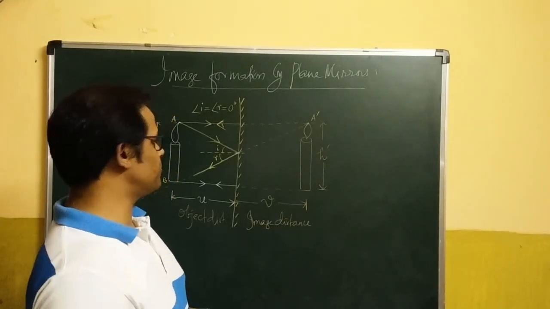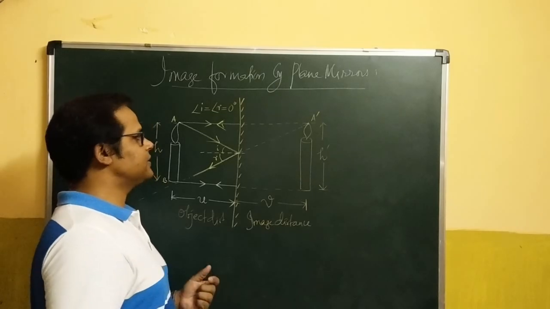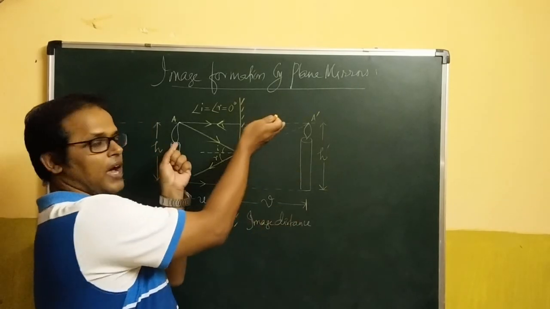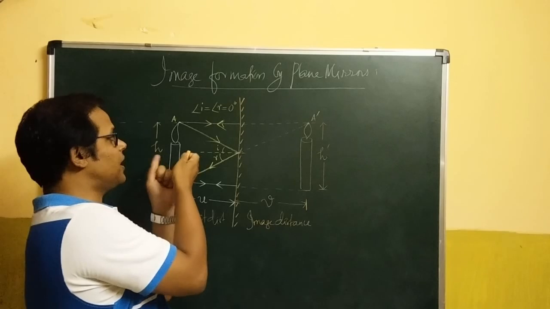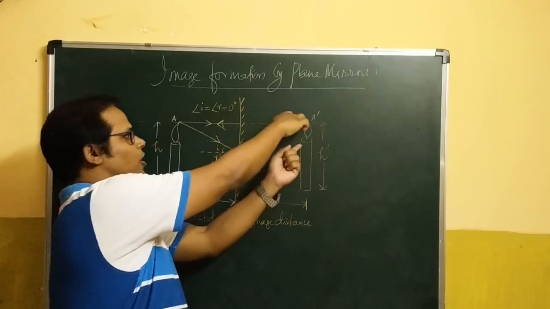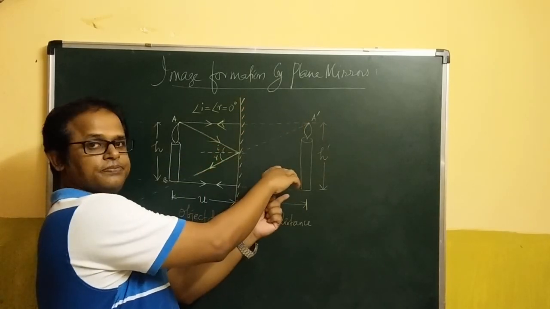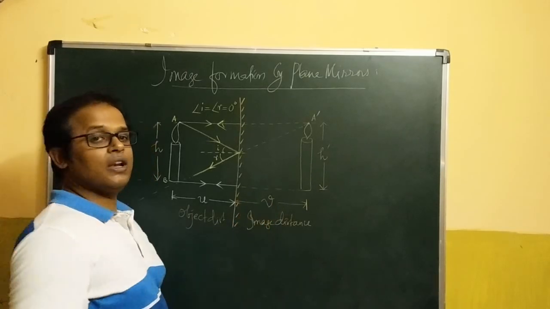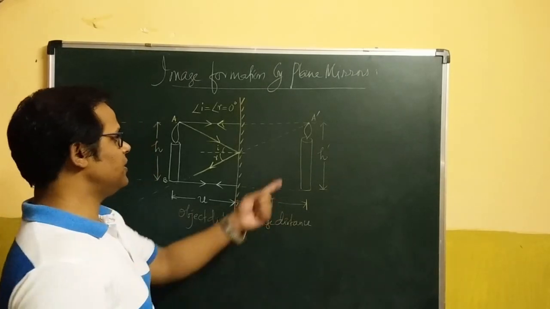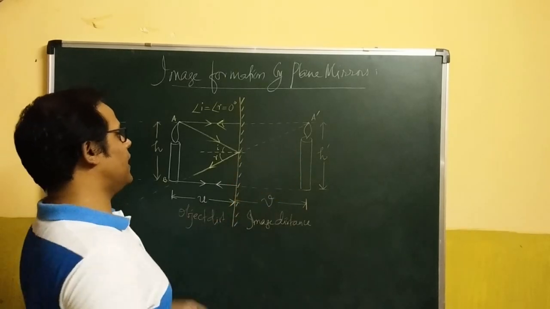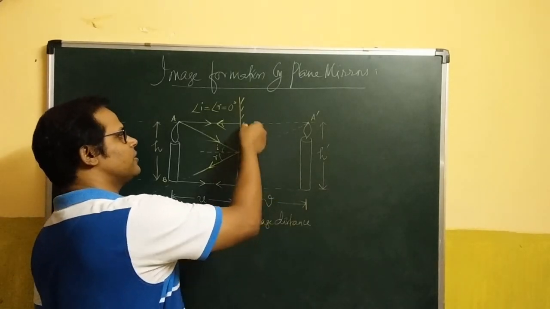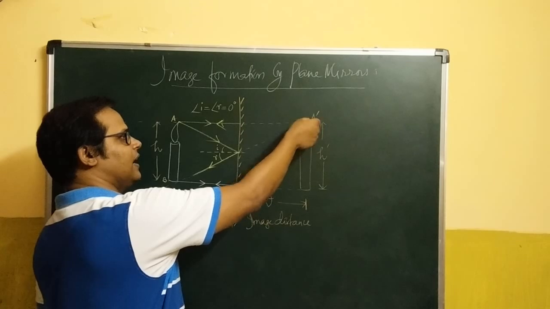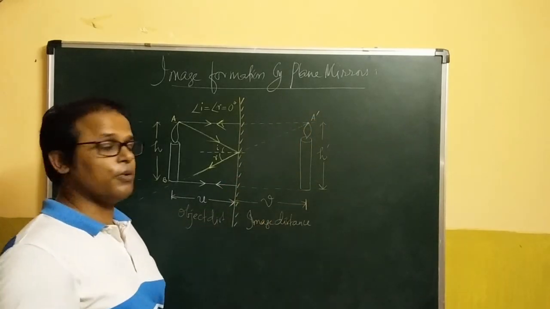Now coming to the most important properties, the image is upright just like the object. I mean to say the head is on the top and the feet are at the bottom. Okay? Such images are called erect images. But this image is actually formed by geometrically producing the reflected beam of light, which happens to meet or intersect at a point.